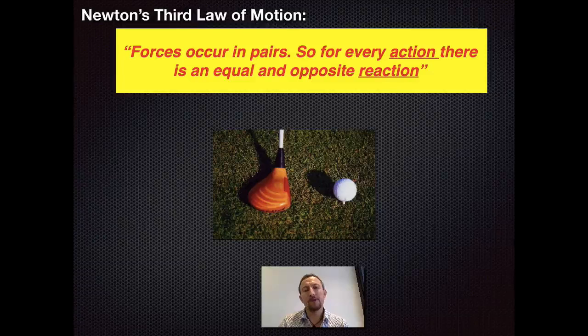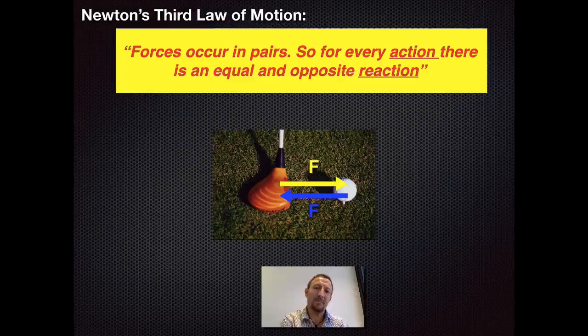So when you go through your swing, a force is going to be applied upon the ball, and of course that ball moves off. But in the same way as it's making contact, we know that the force of the ball will impart a force backwards on the golf club.